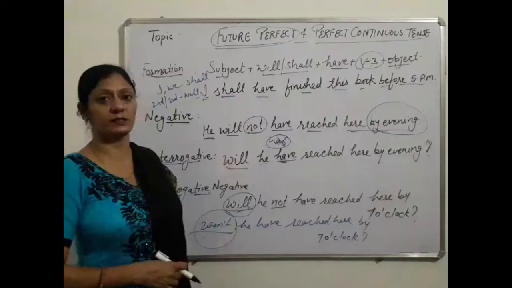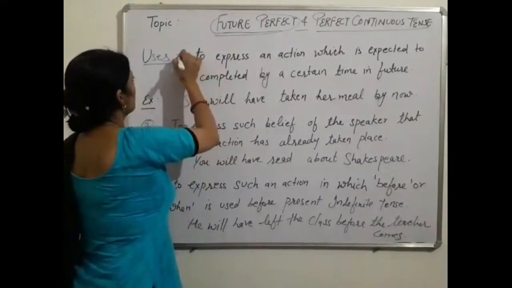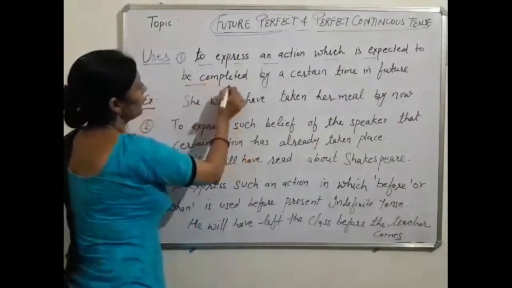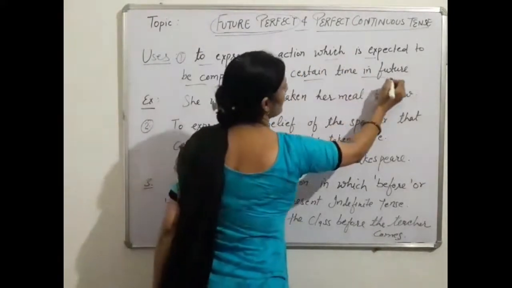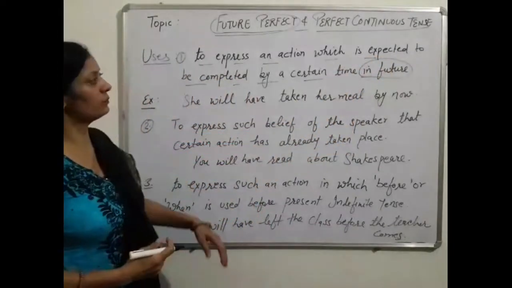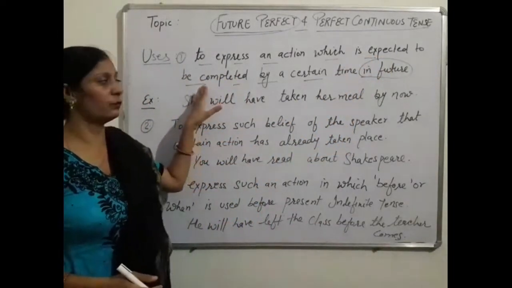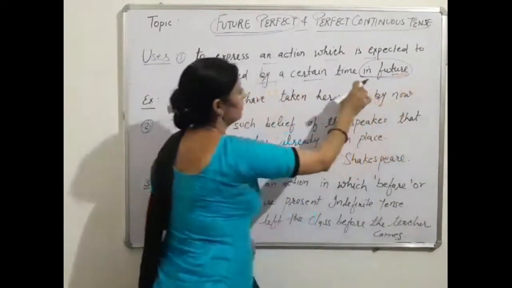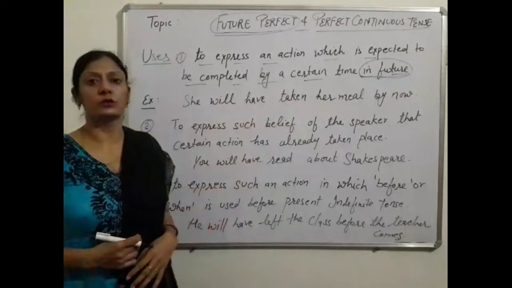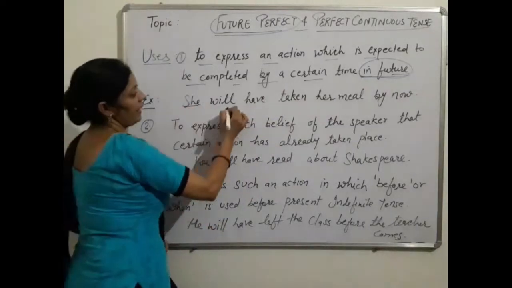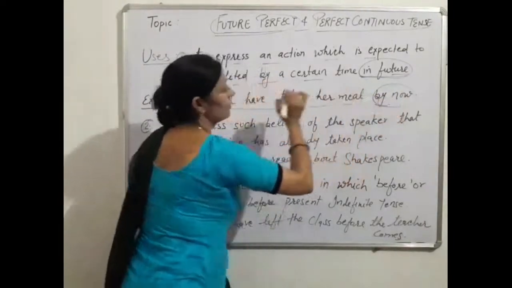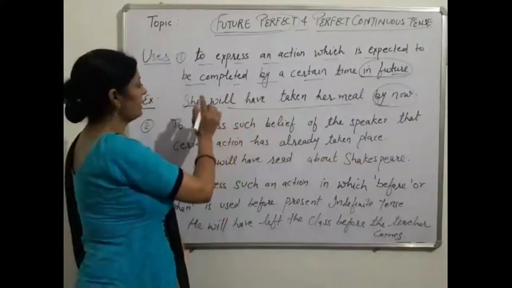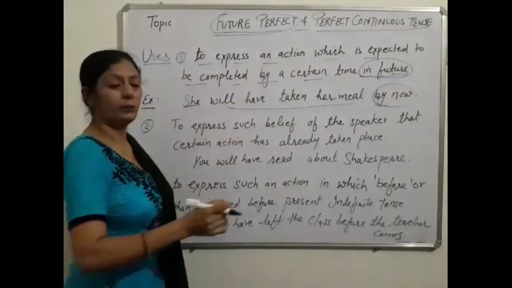Now see its uses. To express an action which is expected to be completed by a certain time in future. It means when we expect an action will be completed up to a particular time in future. For example, she will have taken her meal by now. It means up to this time, by now she will have taken her meal.